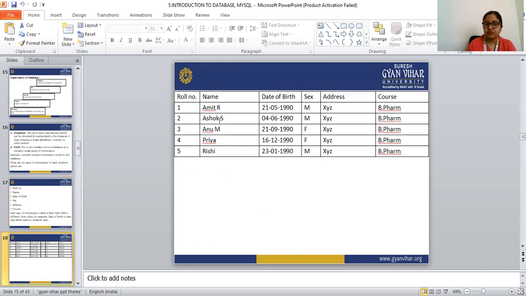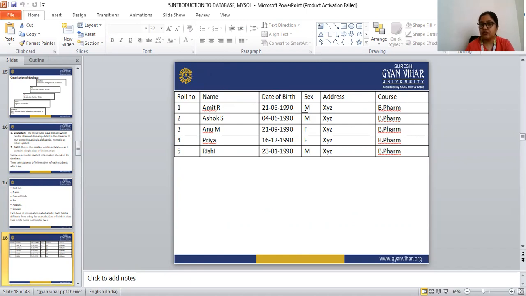So here roll number is a field, name is again a field, date of birth is a field, sex, address and course, these are all fields in the database. In the name we can write only the name of the student, but in the date of birth we can write only the date of birth of the student.